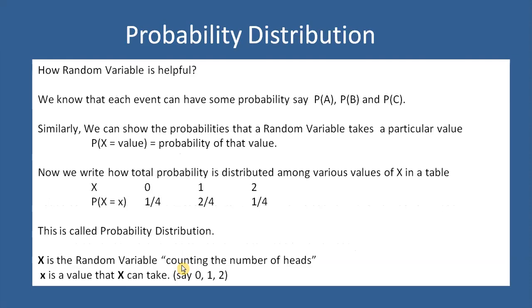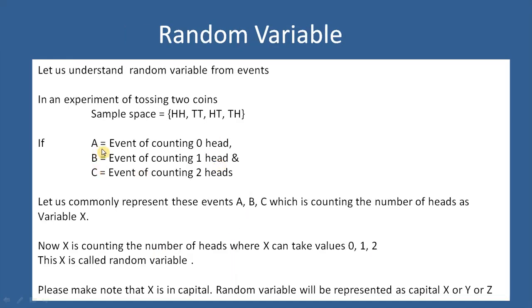Now, how is random variable helpful? We know that each event can have some probability, say P of A, P of B and P of C. In this example, the probability of counting 0 heads: we have one possibility of 0 heads, where we could get tail on both the coins.